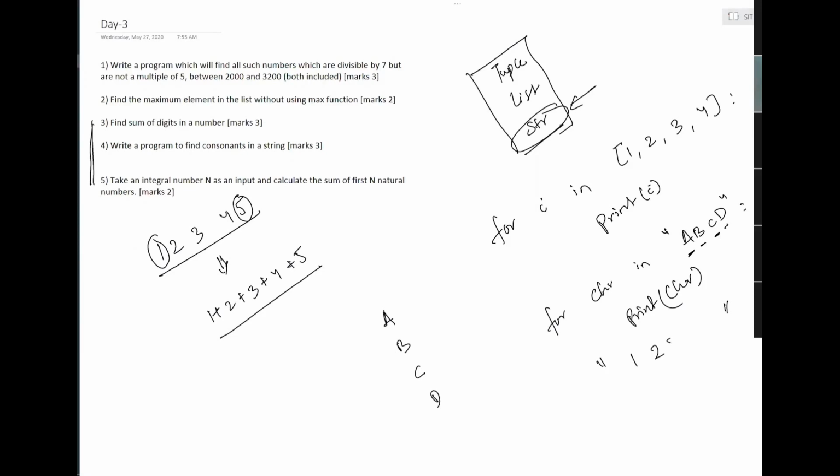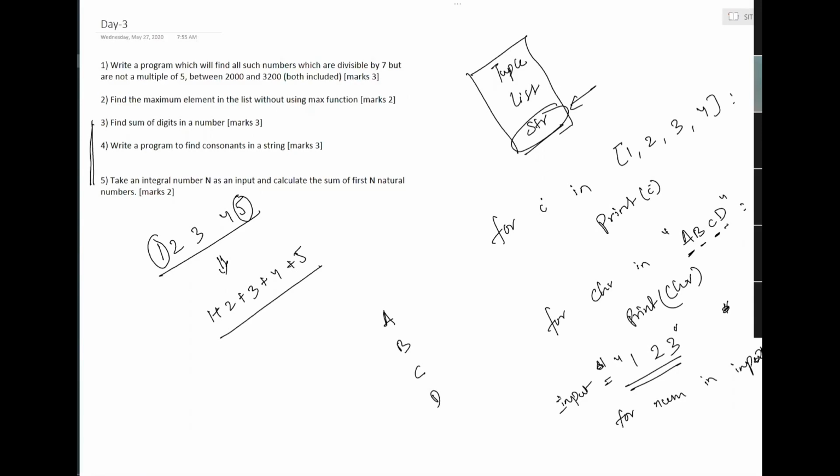Let's say we take a simple number, 1 2 3. Forget about the spaces, this is the number 1 2 3 only. What I can do now is say for num in your input, let's say this is inp.